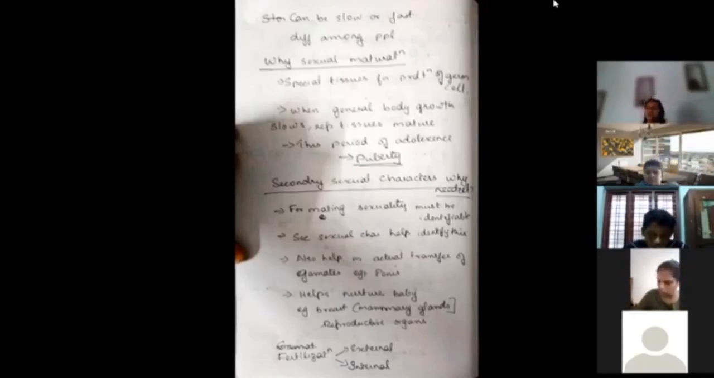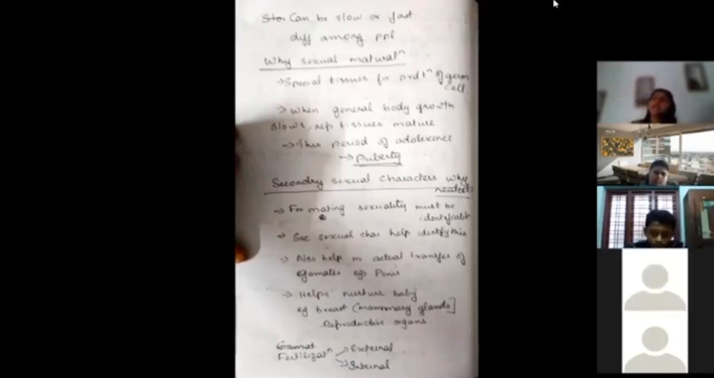So first, the sexuality must be identifiable. Second, it helps in the actual transfer of the gametes. Third is for the nourishment of the baby, and fourth is for the production of special tissues which help in the production of the gametes. Now, all these secondary sexual characters happen during the period of adolescence, which is known as puberty. General body growth is going to slow down, and the reproductive tissues are going to mature.